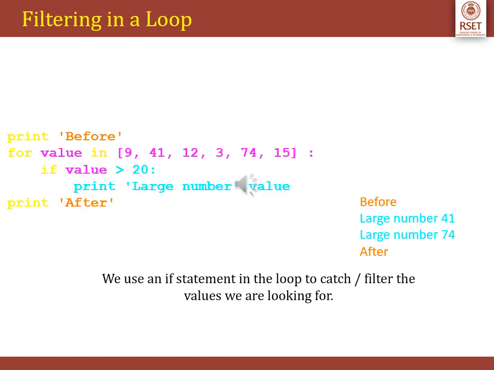Filtering in a loop can also be done. For example, in for and while loops, we can insert if statements in the loop to catch or filter the particular values we are looking for. An example is given wherein we insert an if statement inside a for loop, which tries to find out which are the values that are greater than 20 and prints them.